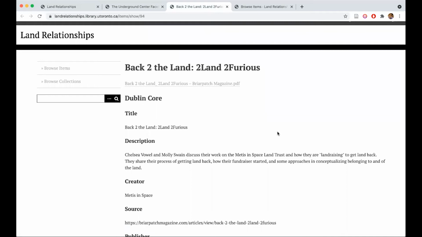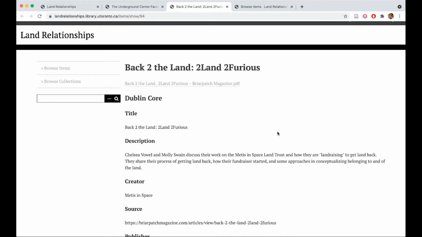Thank you, Desmond. So I was one of the students working on the archive and putting this information together. So part of our roles and part of our work was finding materials and items that related to land back movements in regards to these 3 organizations. And so with this magazine article, it's just described as Chelsea Vowell and Molly Swain of Métis in Space getting their land back through the Landraiser campaign. And they share this process of getting land back and how the fundraiser started in the first place and what it means to conceptualize belonging to and of the land.